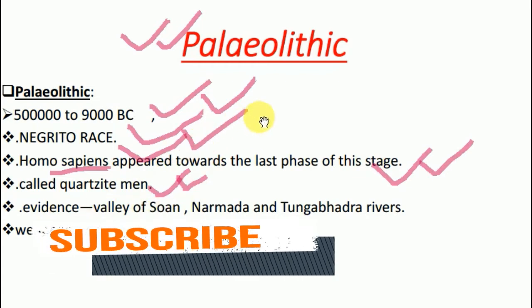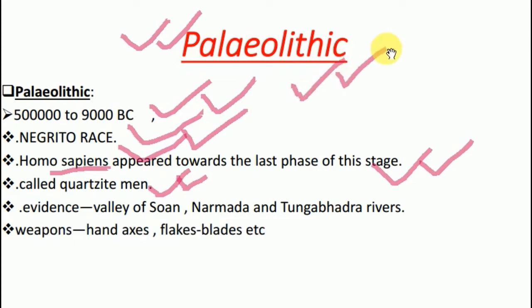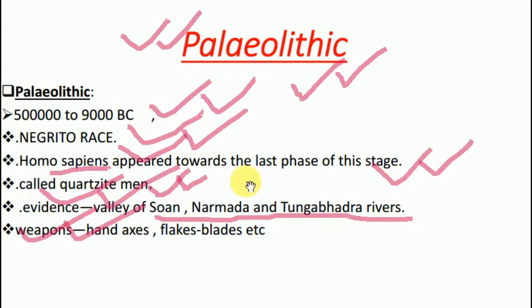Here I would like to mention that the Paleolithic men were entirely a food gathering and food hunting community. They didn't possess the knowledge of how to produce crops. And the last and most striking point is that they used hand axes and flake blades as their weapons to hunt animals. We got the evidence of the earliest human settlement of the Paleolithic era in the valleys of Son, Narmada and Tungabhadra. That's all about the Paleolithic era.